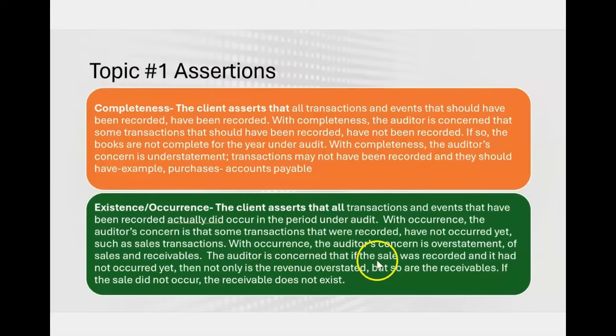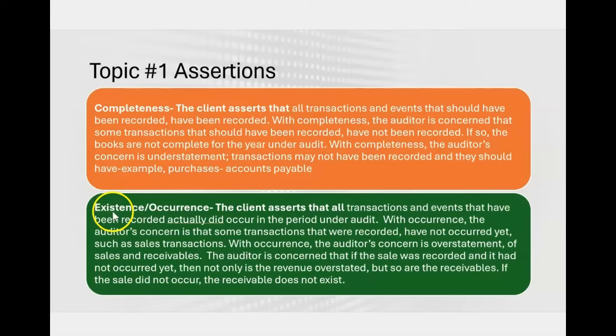The auditor is concerned that if the sale was recorded and it had not occurred yet, then not only is the revenue overstated, but so are the receivables, because if the sale did not occur yet, then the receivable does not exist yet. And the auditor knows that the easiest way for a client to overstate net income and cook the books is to overstate sales, which would also overstate receivables.